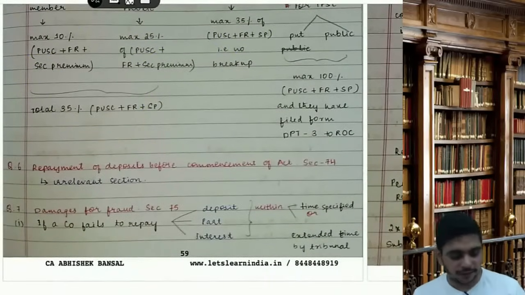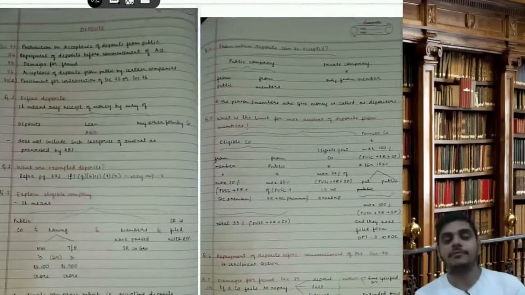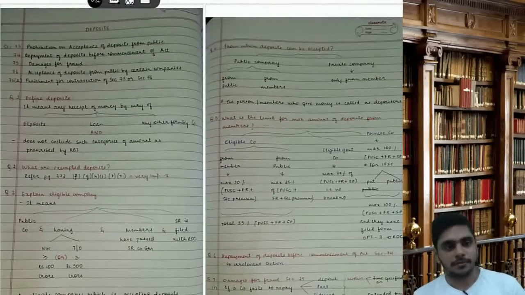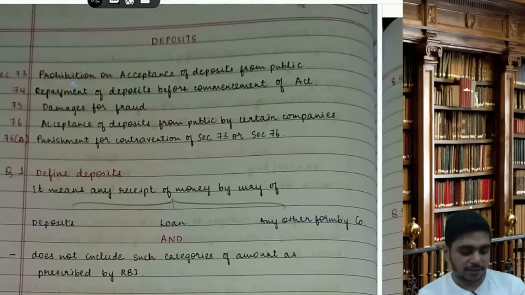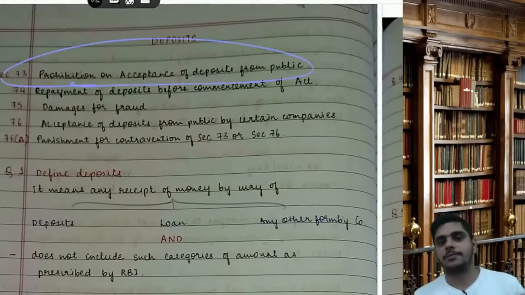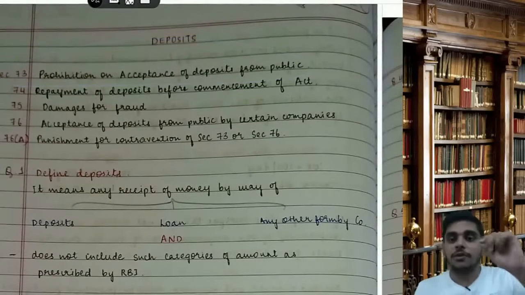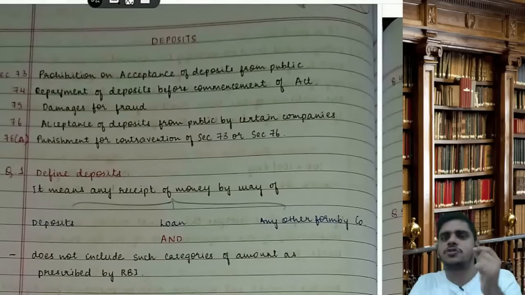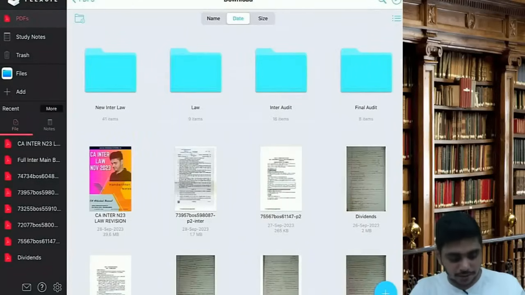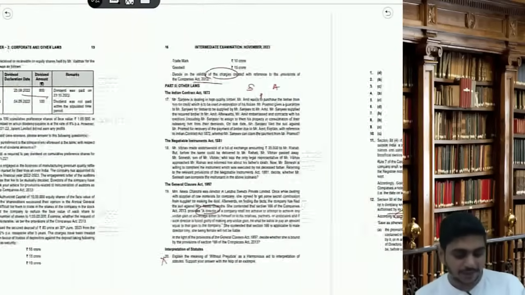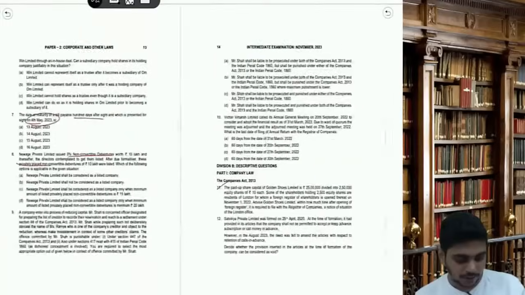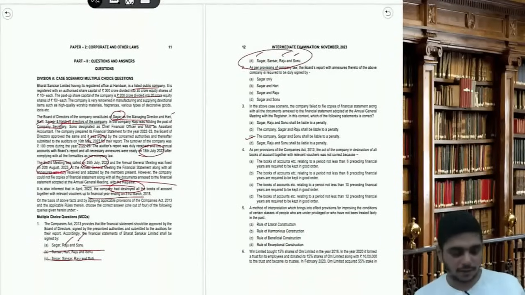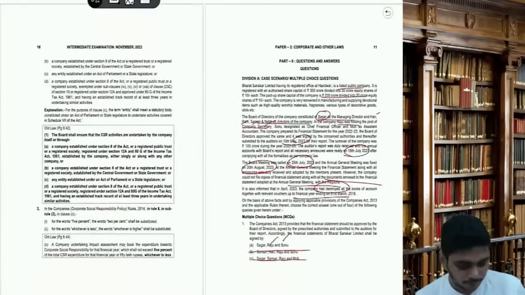So this is section 73. Deposits and money which is not a deposit. So everything is written in section number 73. Prohibition of acceptance of public deposits. Now, if you remember, we just did amounts which are not deposits and there was a debenture wala question. That question has come in the RTP also. Let's do that question so that you will get confidence. I have done it when I solved this RTP on YouTube.